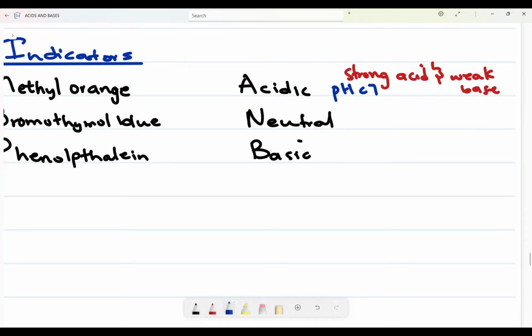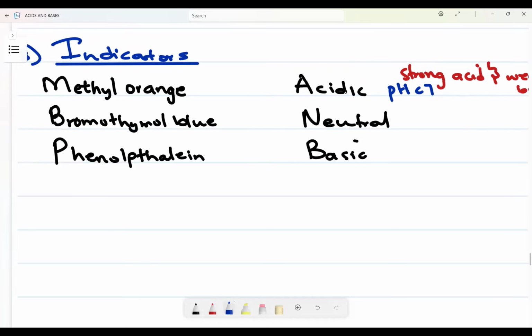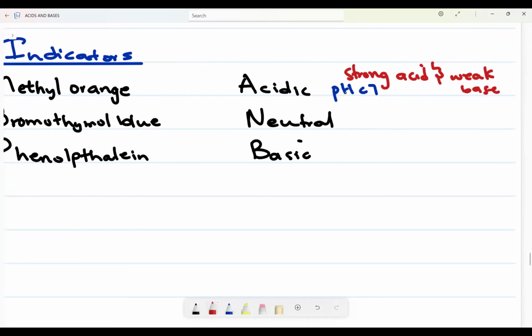And a suitable indicator for that type of reaction is what? Methyl orange. My beautiful princess is studying acid and base. Now, a neutral solution: please allow me to use abbreviations, okay? To say it is a reaction of strong acid plus weak base, okay? Therefore, the pH will be less than 7.